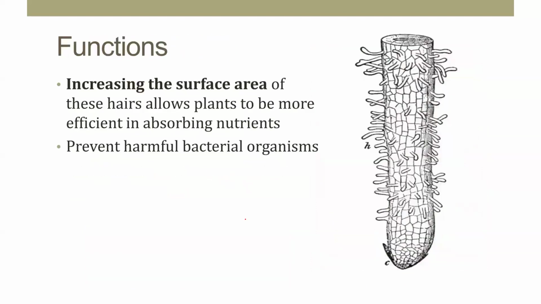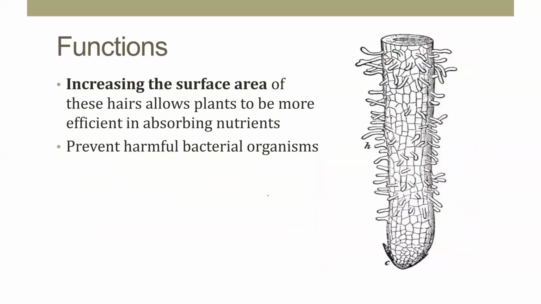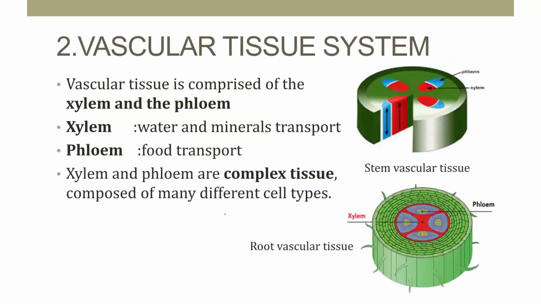The main function is to increase the surface area, which allows the plant to be more efficient in absorbing nutrients. Root hairs present in the region of maturation help in the absorption of water or moisture from the surroundings and also prevent harmful bacterial organisms. Okay, so these are the functions of root hairs. So this is about the epidermal tissue system. The main function of the epidermal tissue system, which constitutes the epidermis, is protection. So it is also known as a protective layer.